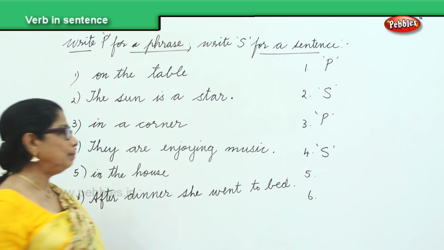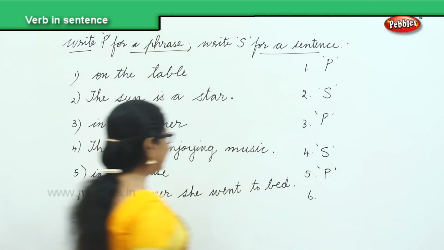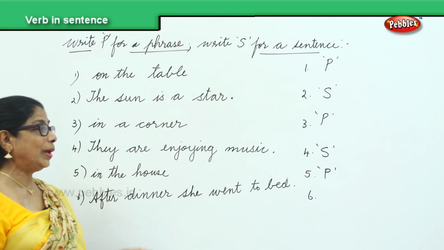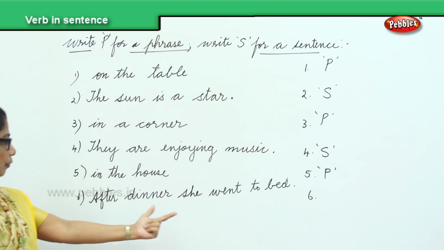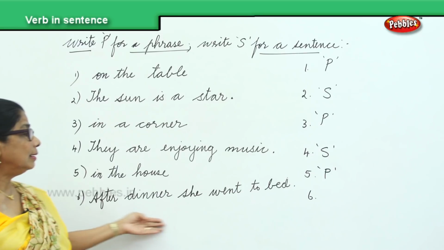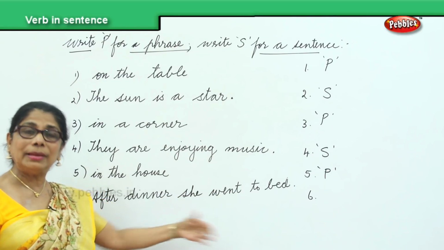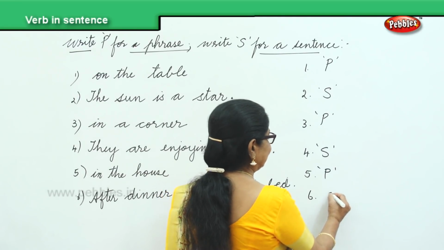Makes sense, not a complete sense. So that's a phrase. Very good. And finally you have, after dinner, she went to bed. It begins with the capital letter. It ends with the full stop. And it says something, what she did. She went to bed. There is a verb. It makes complete sense. So you say that is a sentence.